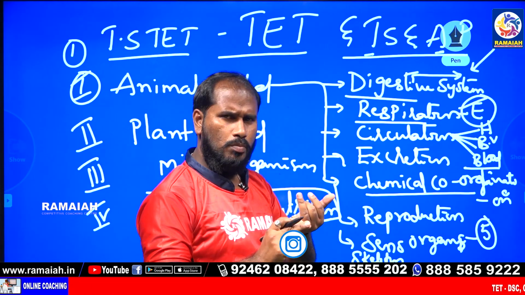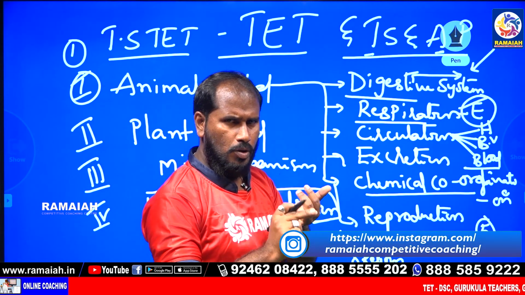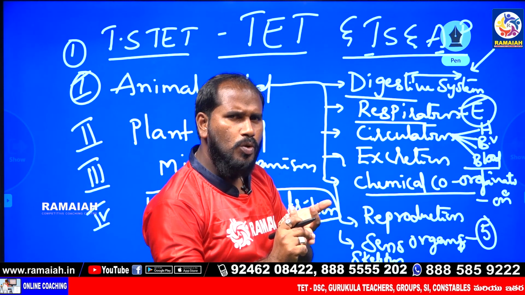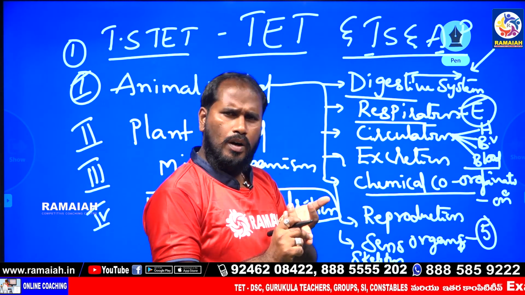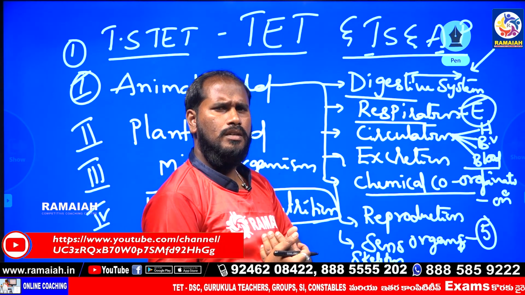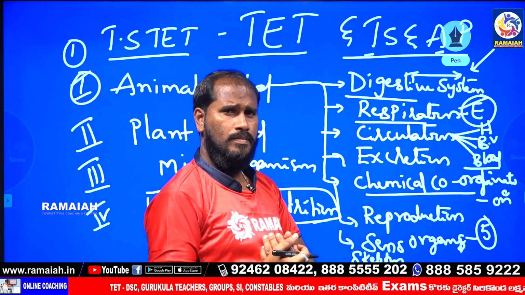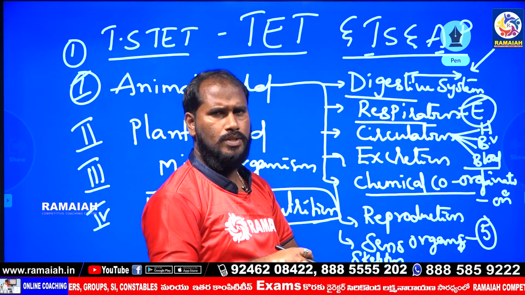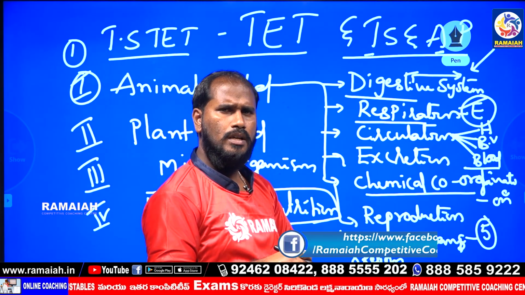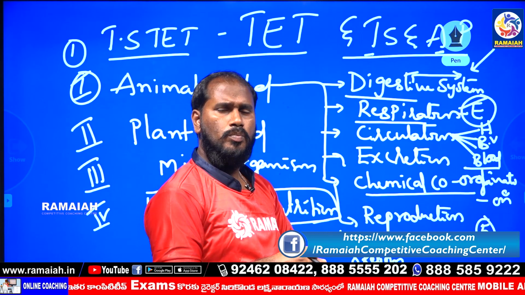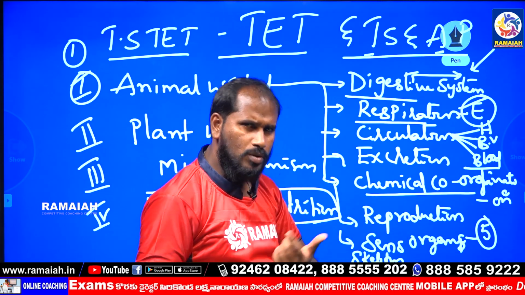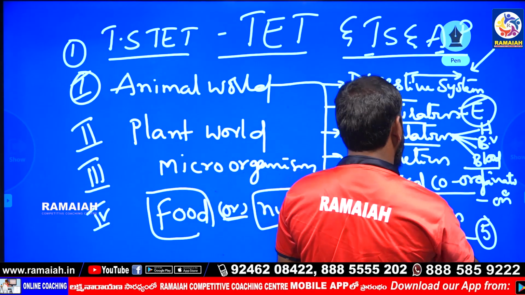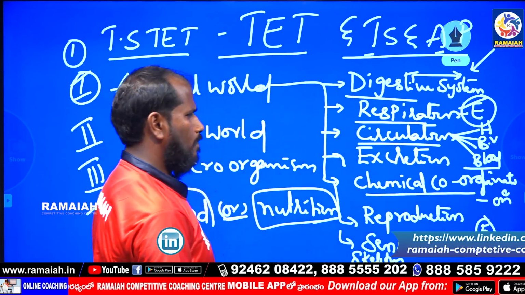First one, RBC, or erythrocytes. WBC, or leukocytes. And next, platelets, or thrombocytes. And next, blood groups. So that is the total of the blood circulatory system.